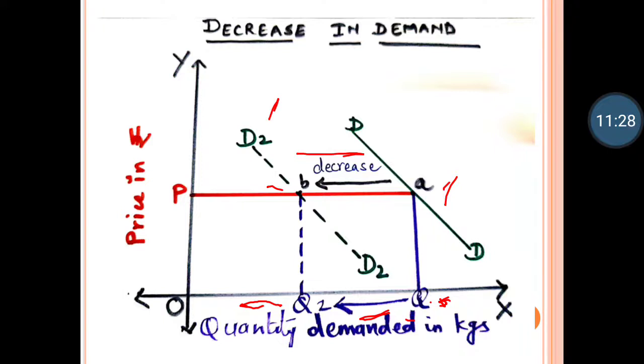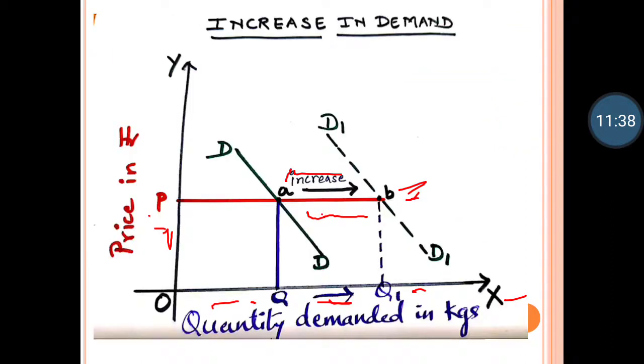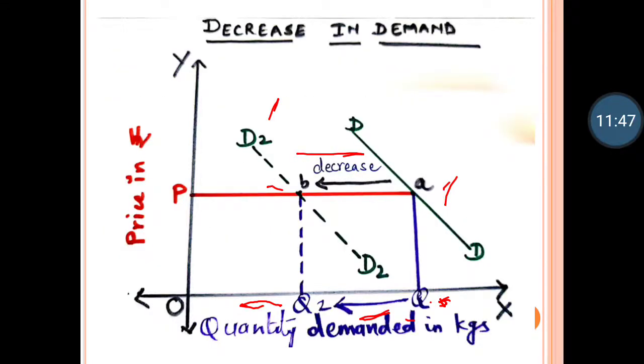In increase in demand and decrease in demand, your price remains the same. Only thing which changes is your quantity demanded. In increase in demand, your demand curve moves from left hand to right hand direction. Whereas in decrease in demand, it moves from right hand to left hand direction.